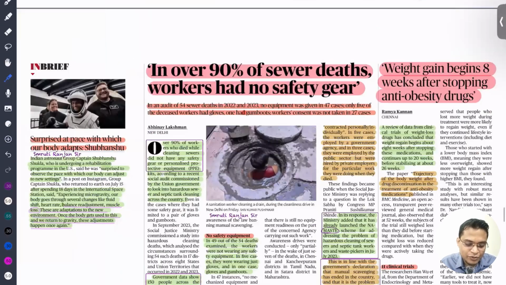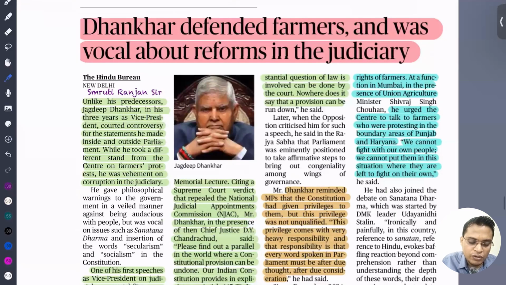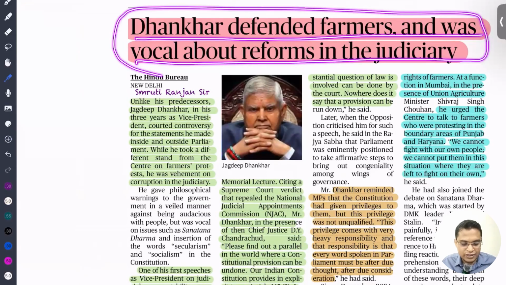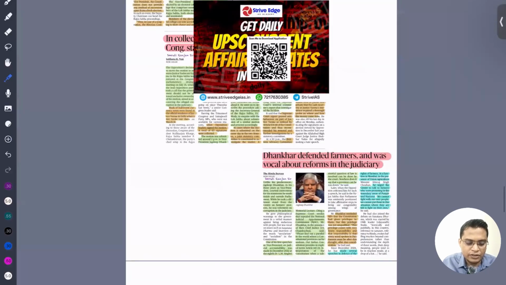So next, this is about Dhankhar, who defended the farmer and was vocal about reform in the judiciary. Just read it out. Nothing much important, but it is political, very political.